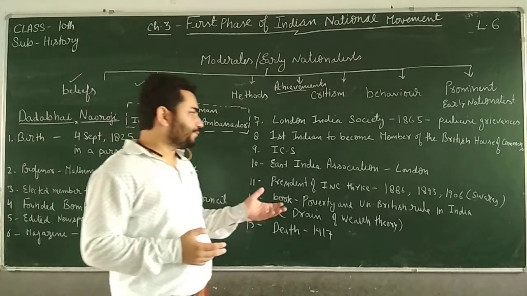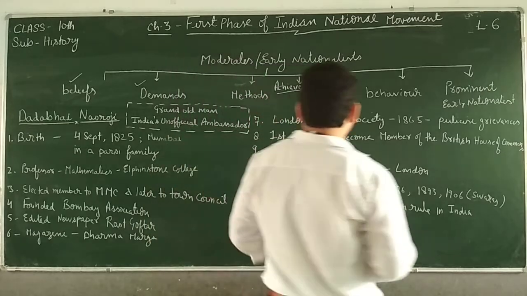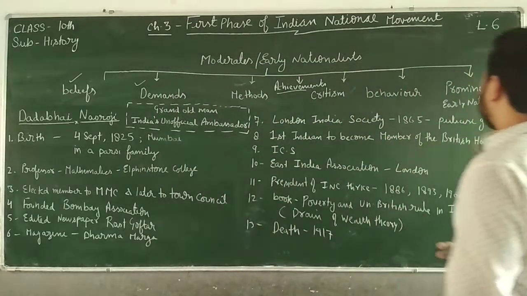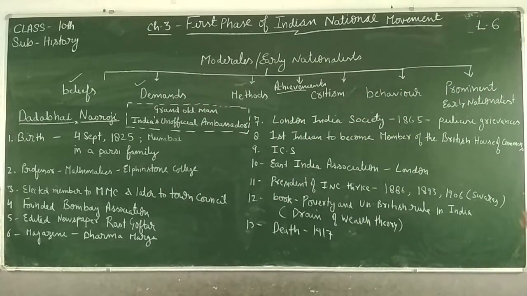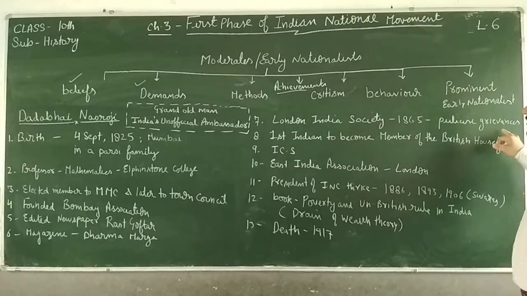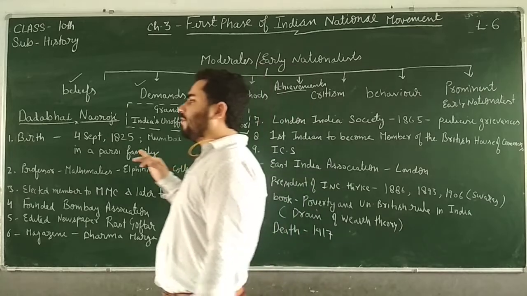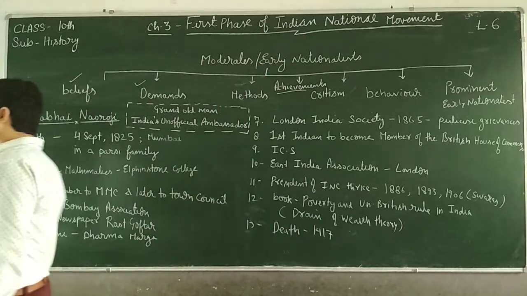Then after that, in London, he founded the London Indian Society in 1865, okay. And what was the work of that society? The work of that society was to publicize the Indians' grievances, the problems of the Indian people, right?